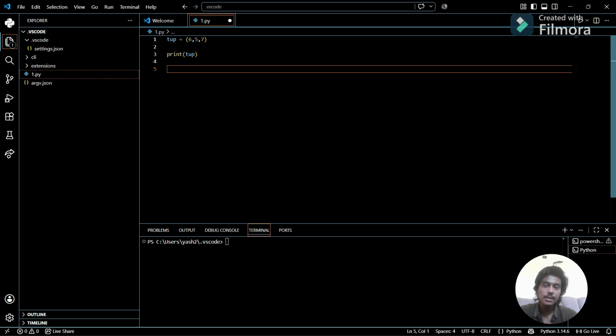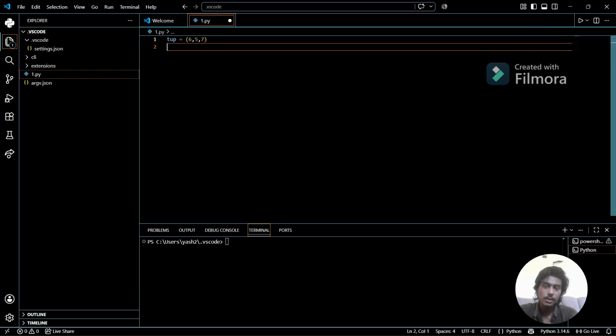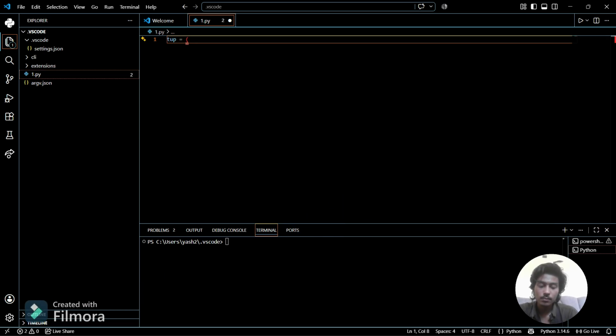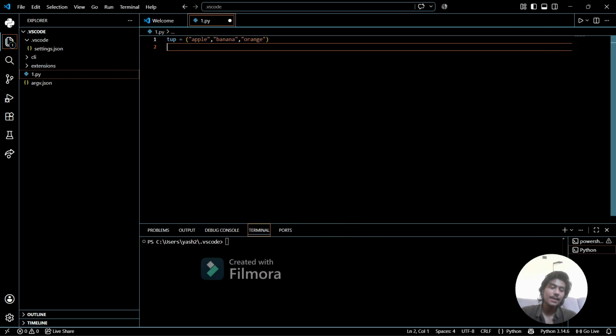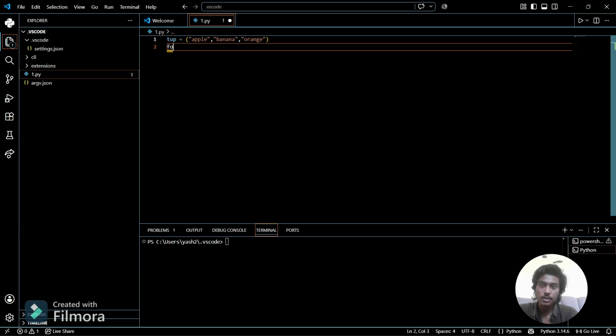The next part is that we can use a for loop on the tuple too. If I store some fruit names like apple, banana, and orange, we can iterate over the tuple using a for loop.